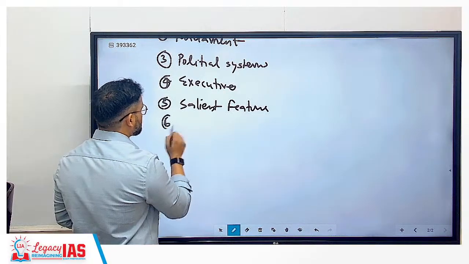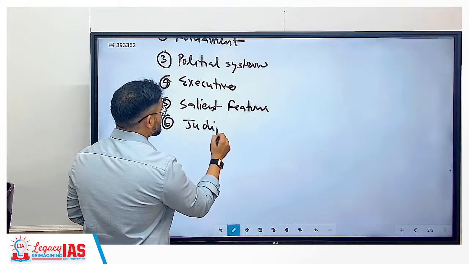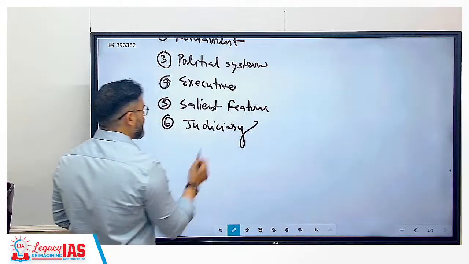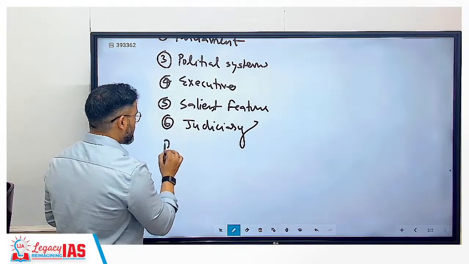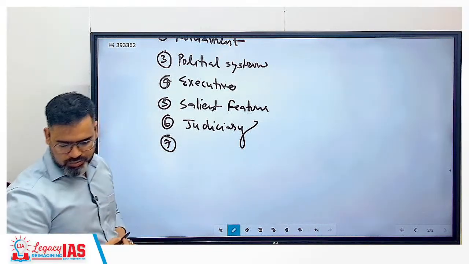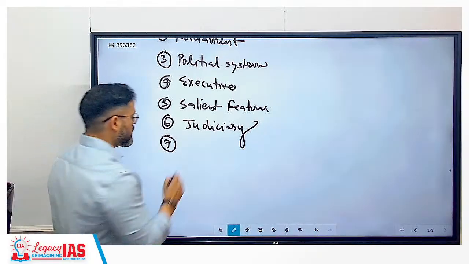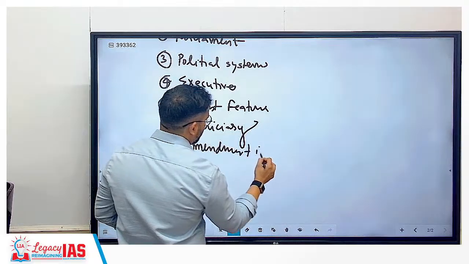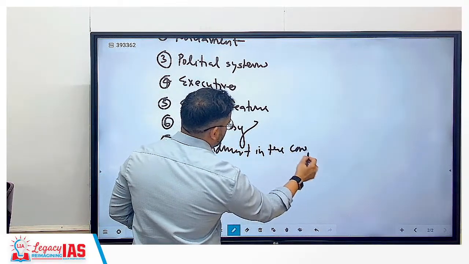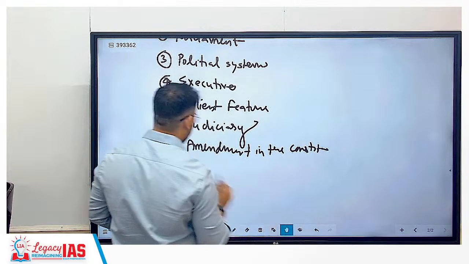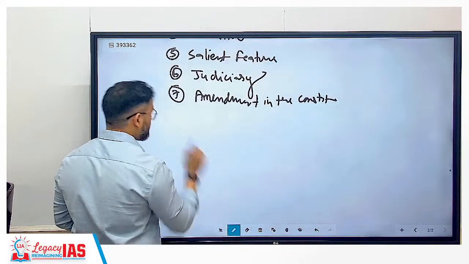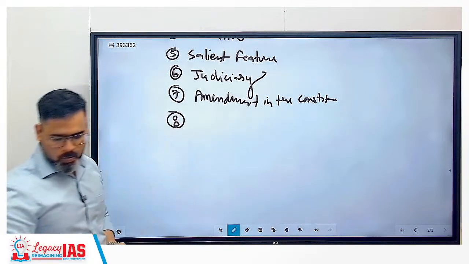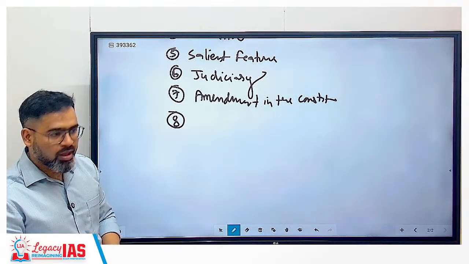Then sixth, judiciary. Judiciary means the Supreme Court basically. Seventh, amendment of the Constitution. Then Preamble.